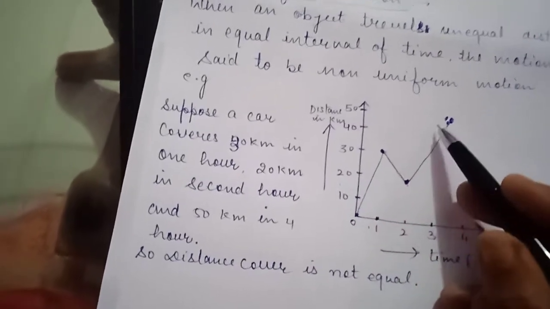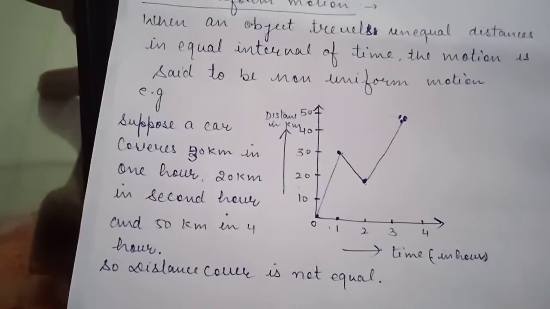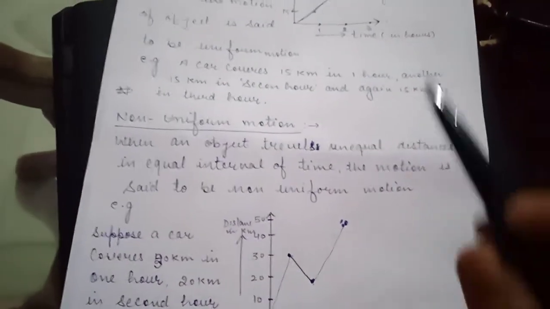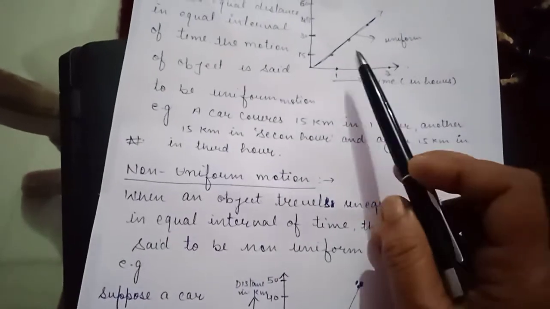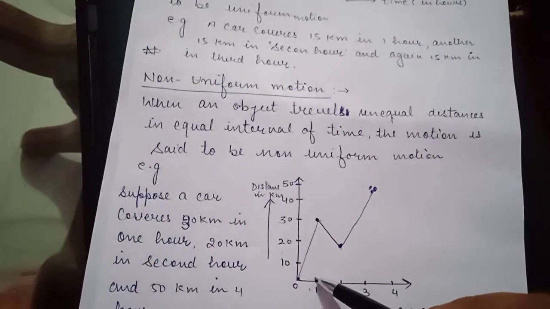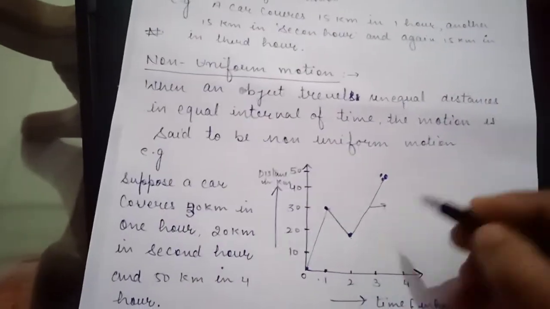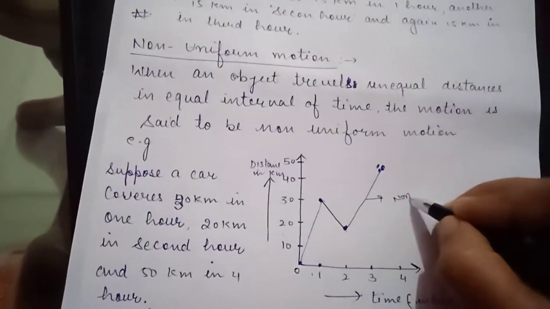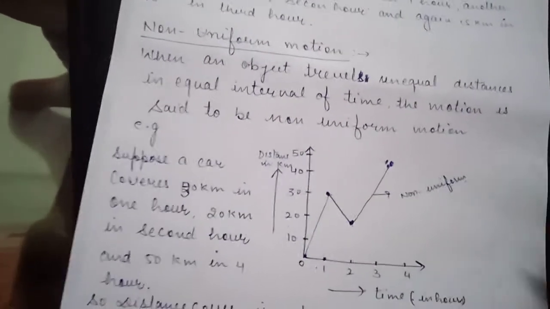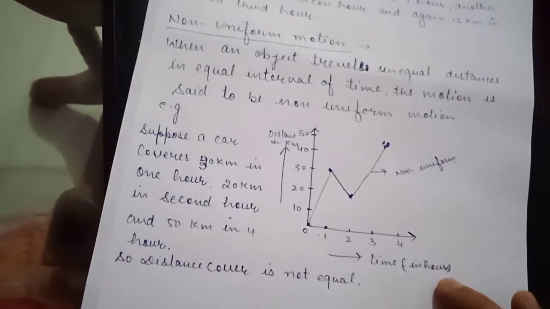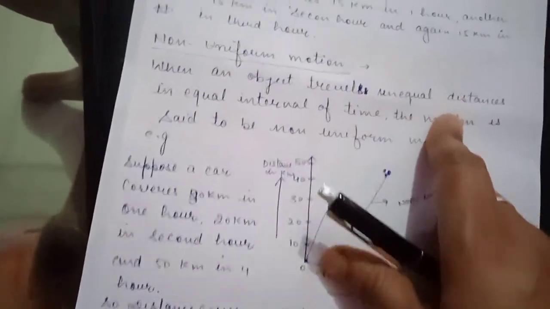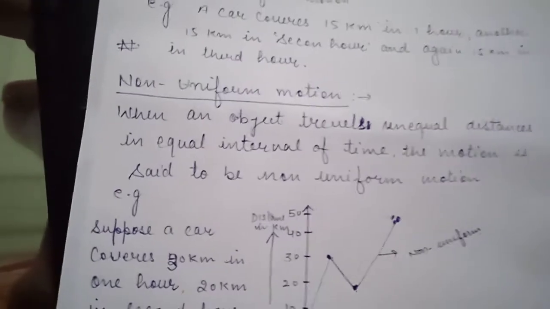So we can say in uniform motion the graph between distance and time is a straight line, but in the case of non-uniform motion, this is the graph. In non-uniform motion the body covers unequal distances in equal intervals of time.